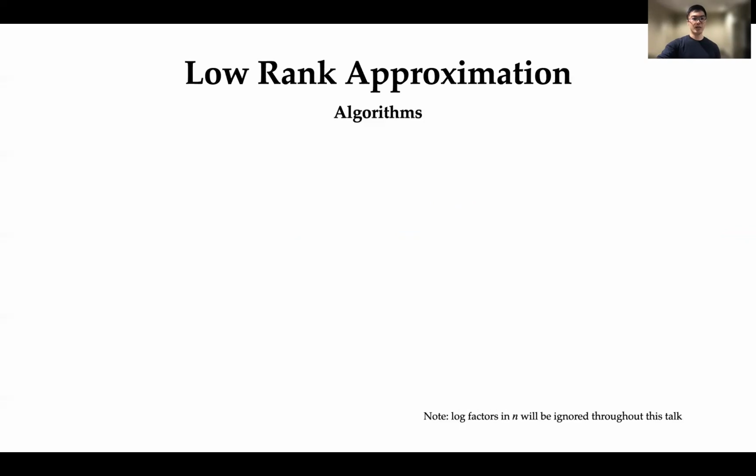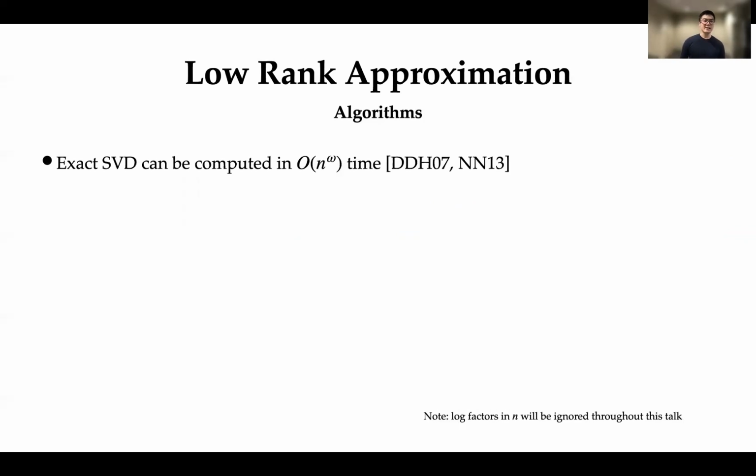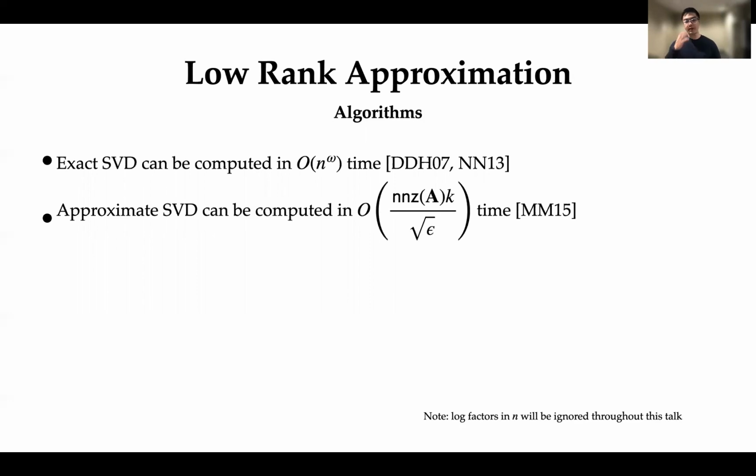Now, in terms of algorithms, it's known that the exact SVD can be computed in time n to the omega, where omega here is the exponent of matrix multiplication. If we're willing to settle for approximations, then it's also known that an approximate SVD can be computed in O of NNZ(A) times k over square root epsilon time. And here, NNZ(A) refers to the number of non-zero entries of A, and epsilon is an accuracy parameter.